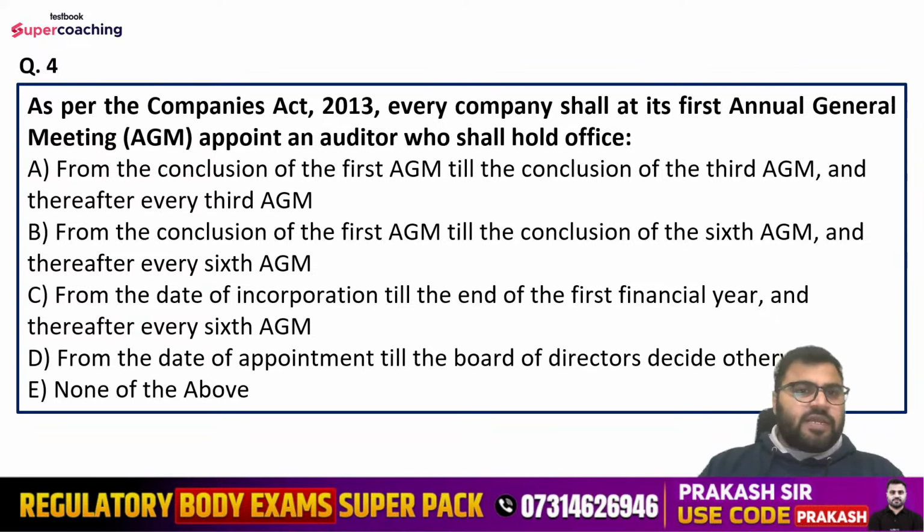Question number fourth is, as per the Companies Act 2013, every company shall at its first annual general meeting appoint an auditor who shall hold office. Options are from the conclusion of the first AGM till the conclusion of the third AGM and thereafter every third AGM. From the conclusion of the first AGM till the conclusion of the sixth AGM and thereafter every sixth AGM. From the date of incorporation till the end of first financial year and thereafter every sixth AGM. From the date of appointment till the board of directors decide otherwise, or none of the above. So which of the statement is correct here?